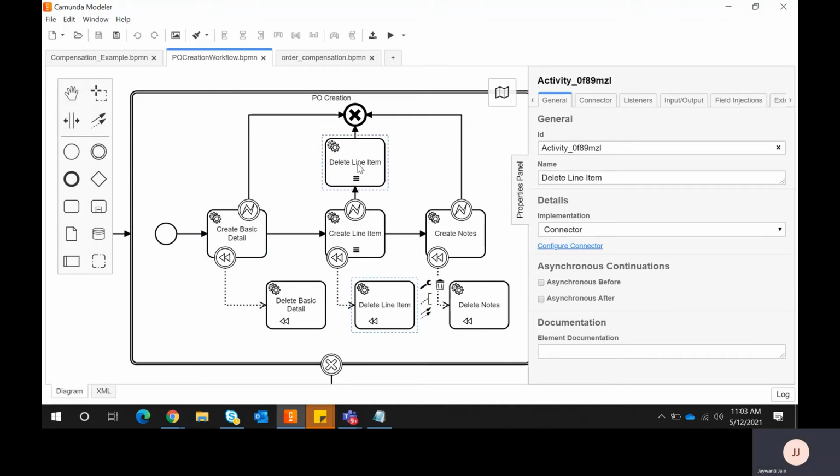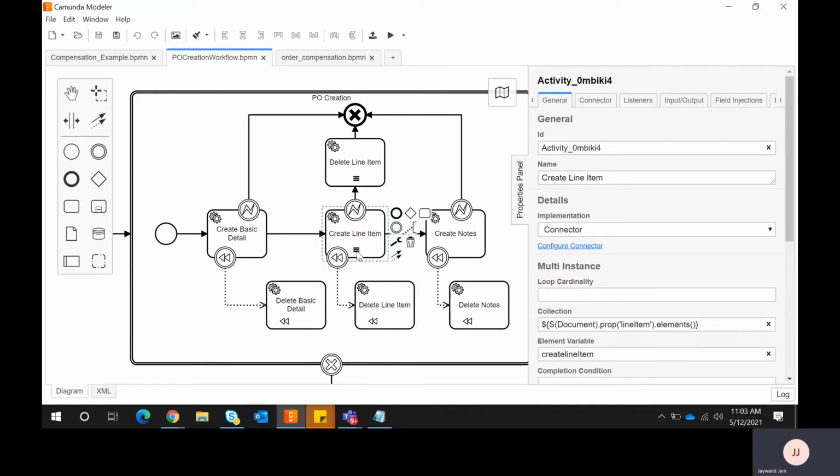If you see this diagram, I have a delete line item, which is the compensation handler associated with this activity. Then why do I need this one? Assume I have a list of line items, might be 100 line items, in my multi-instance loop. One by one, 50 line items succeeded, and the 51st failed.